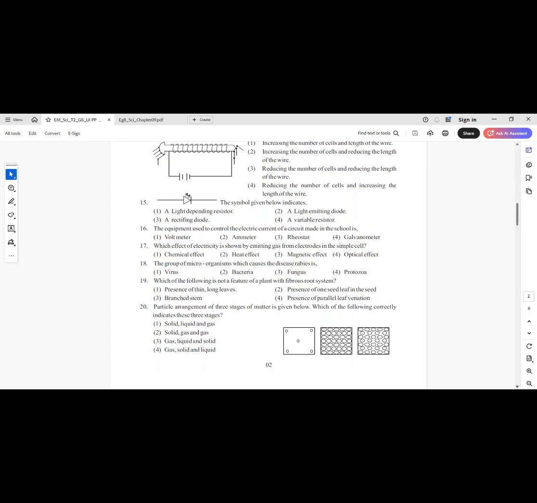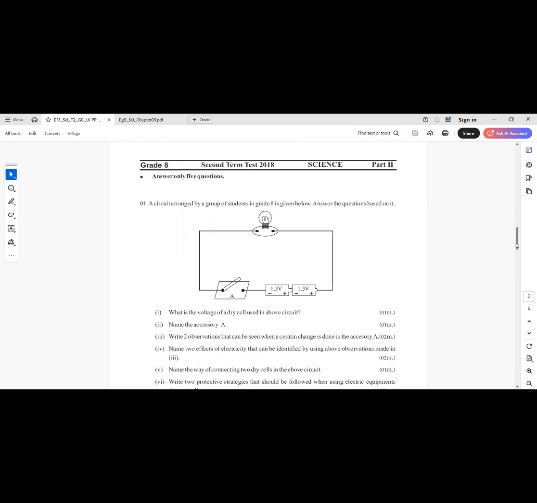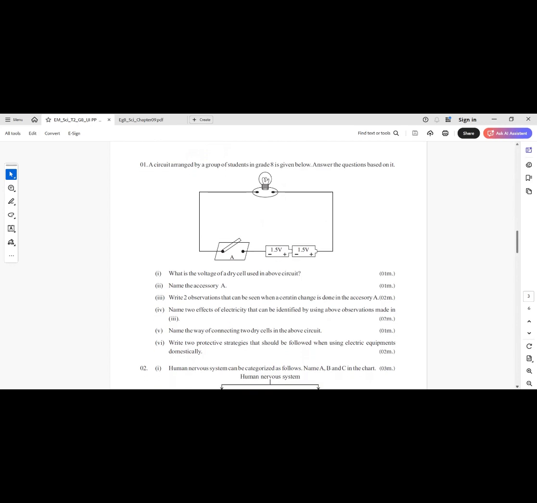Particle arrangement of 3 stages of matter is given below. Which of the following correctly indicates these 3 stages? Answer 4, gas, solid and liquid. The arrangement changes from loose to packed. Part 2. Number 1. A circuit arranged by a group of students in grade 8 is given below. Answer the questions based on it. What is the voltage of a dry cell in the above circuit? Answer is 1.5 volts. It has been mentioned.